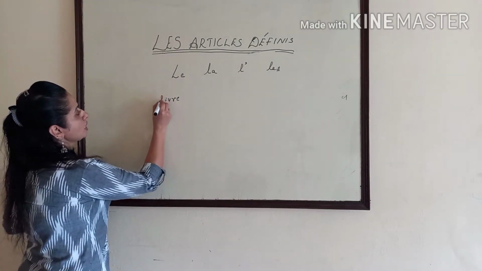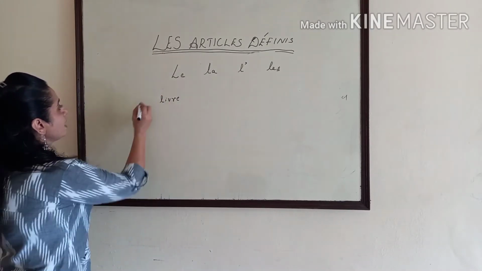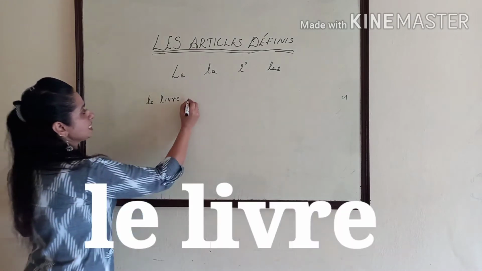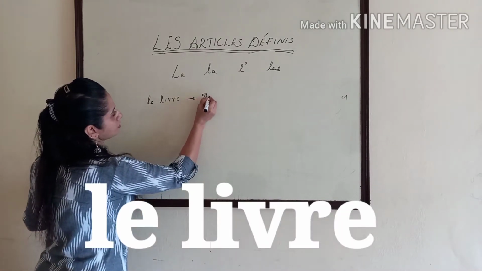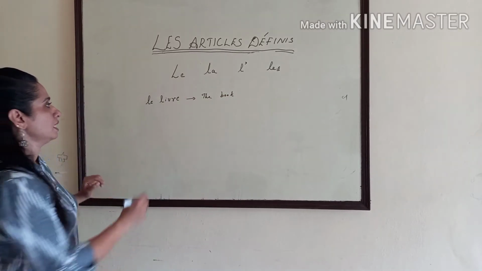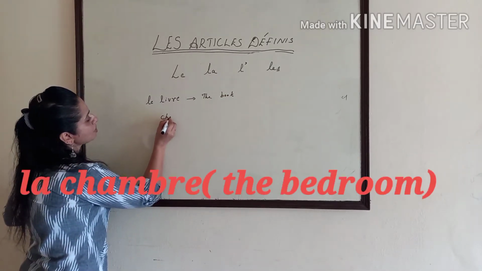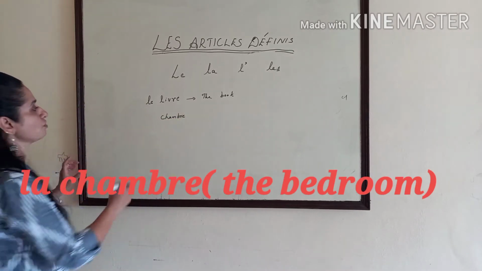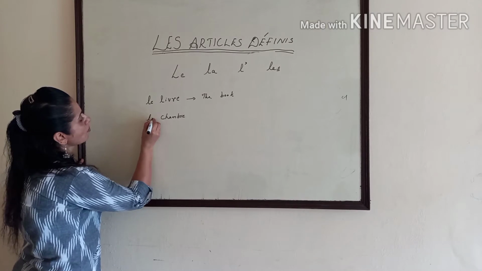It is a masculine noun. So we use le livre. Le livre means the book. The book, le livre. Chambre. Chambre means bedroom. It is a feminine noun. So we use la chambre.